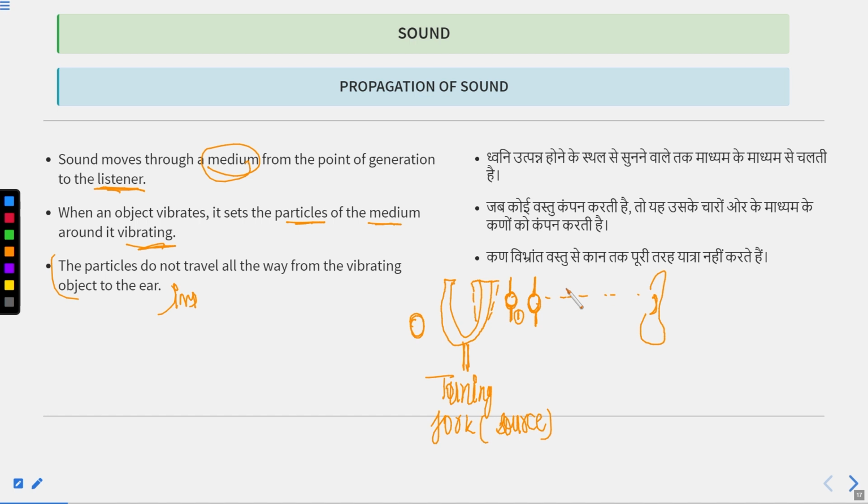Is it clear, class? So in today's class, we have studied what sound is and how it is produced. Sound is produced by vibration. We have studied three activities which justify why sound is produced by vibration. Now we are studying how sound propagates, and we have understood that sound propagates through a medium, and a medium can be of three types: solid, liquid and gas. Most of the time the medium in which sound travels is air, and we are studying how this propagation takes place.